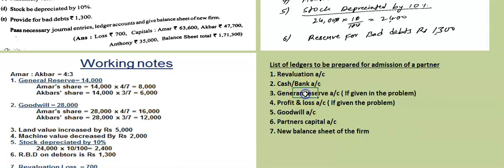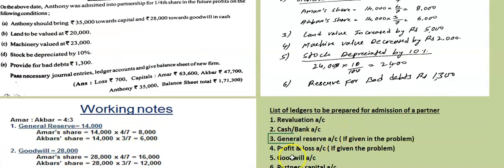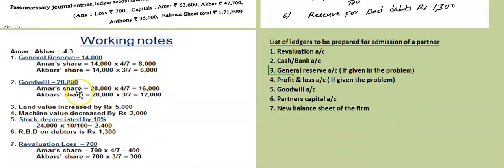General reserve account, then profit and loss account if it is given in the problem. Here you have to check the liability side. If general reserve is there, you have to open general reserve account. If profit and loss account is given, profit and loss account. Here profit and loss account is not given. Goodwill account, partners' capital account and new balance sheet. So before starting the problem, always you have to prepare these working notes in the notebook.